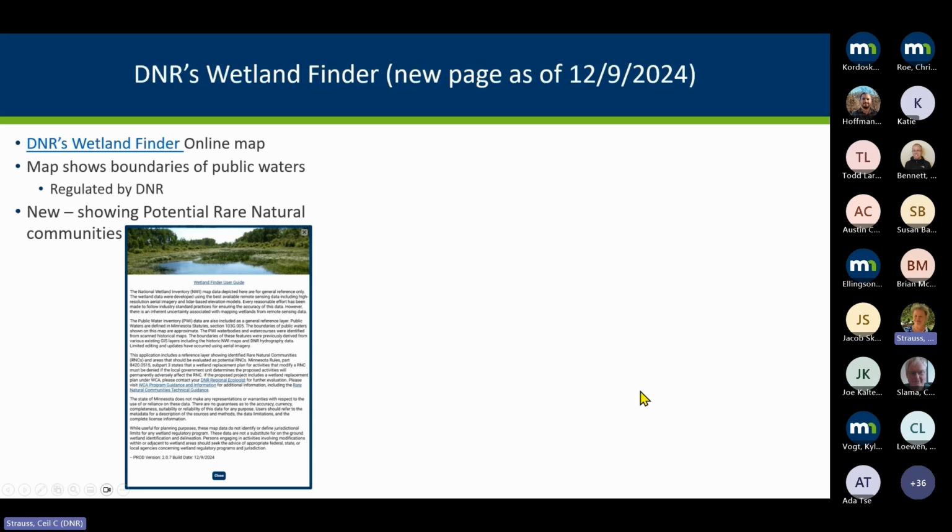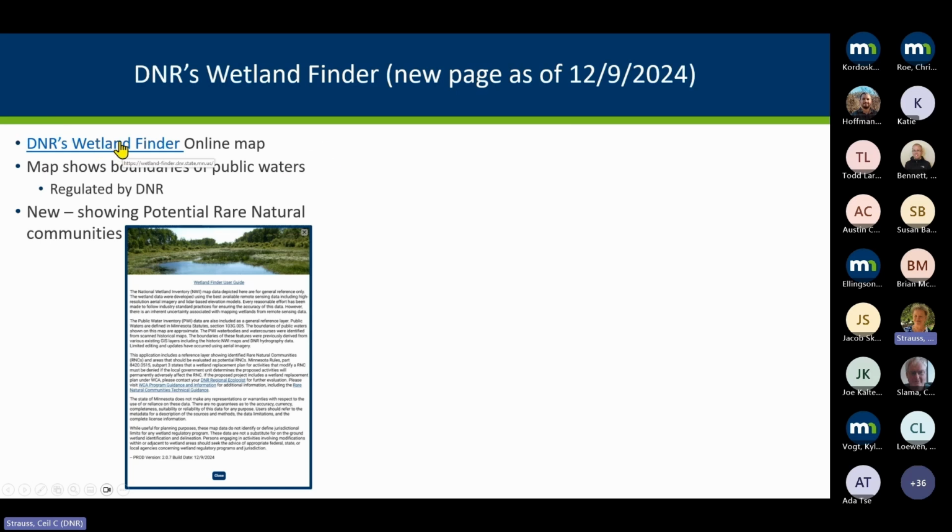So another page that you can get to on DNR's site, it had been DNR's NWI Wetland Finder, the National Wetland Inventory Wetland Finder. But as of December 9th, just a little over a month ago, it changed look. And so there is a new link, and you'll go to that.